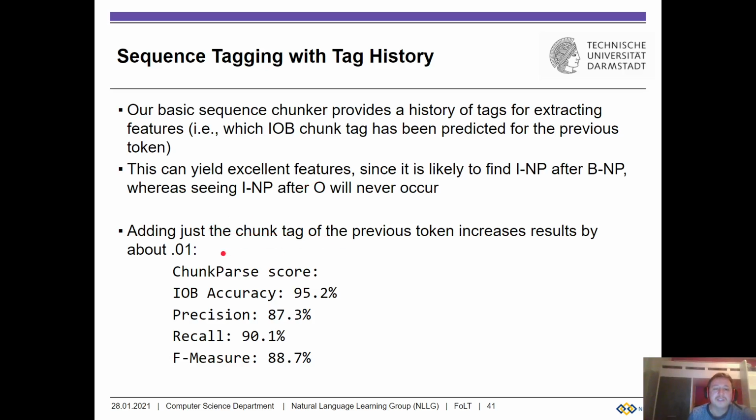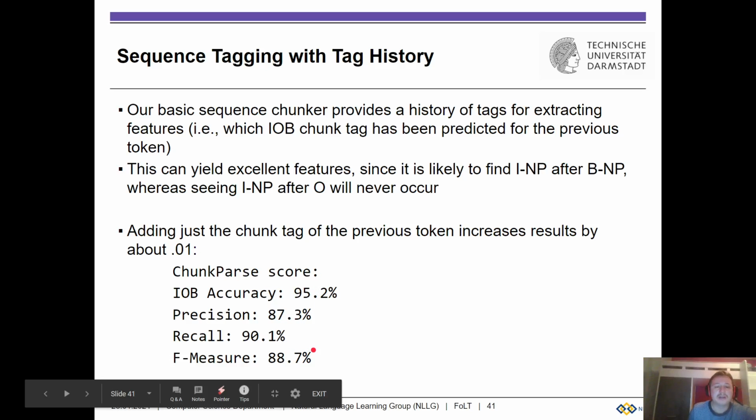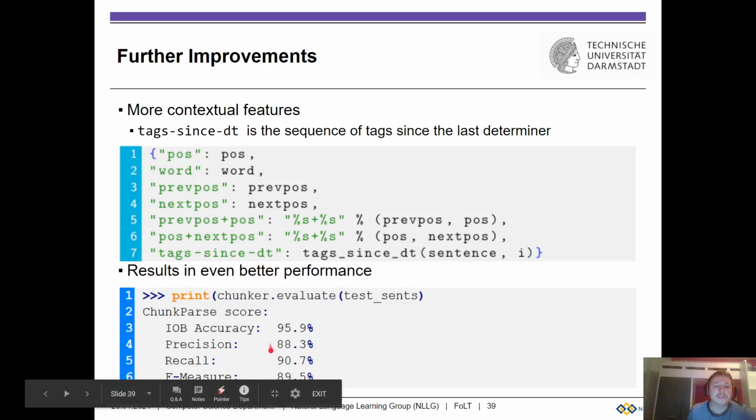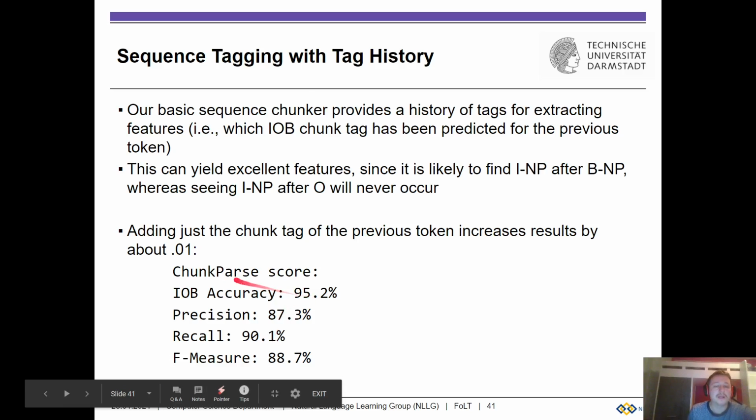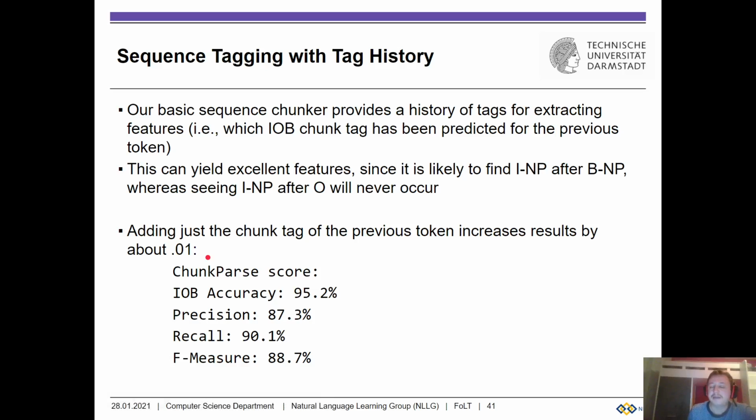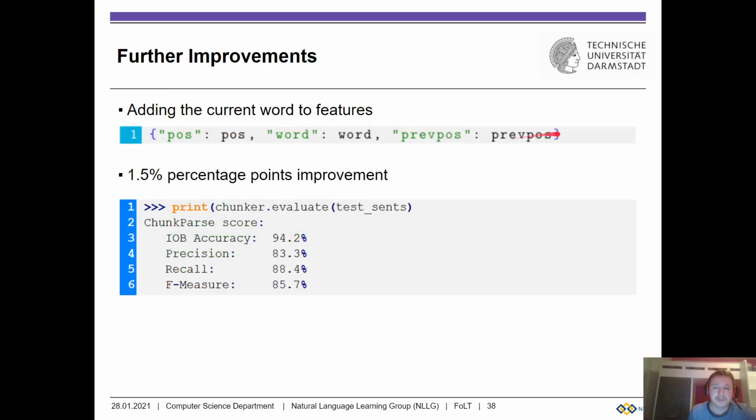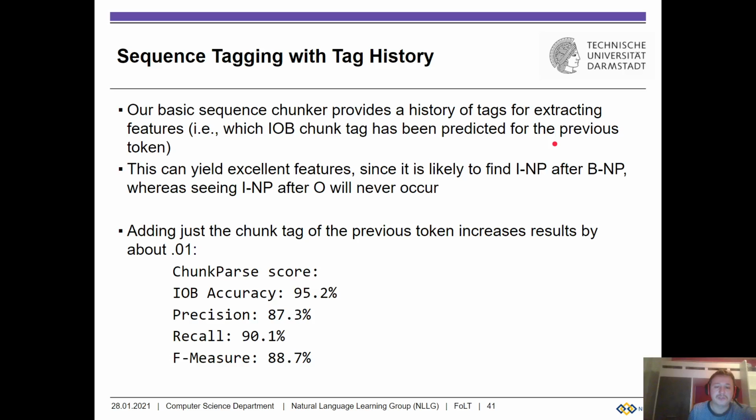Now they've done this here and they say there is an increase in performance. However, they don't say what they actually compare to. If they compare to this feature set, there is no improvement. There's actually a deterioration. However, it's likely, very likely even, that they compare to another feature set, maybe to this one here with 3 features, and then they add the previous chunk label as another feature, and probably they get an improvement compared to this condition.